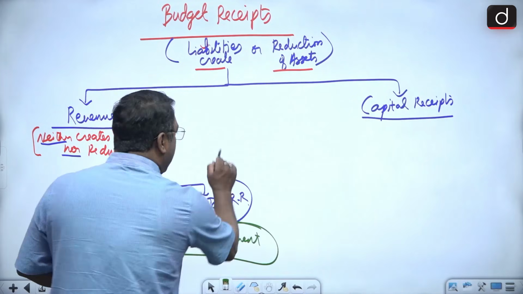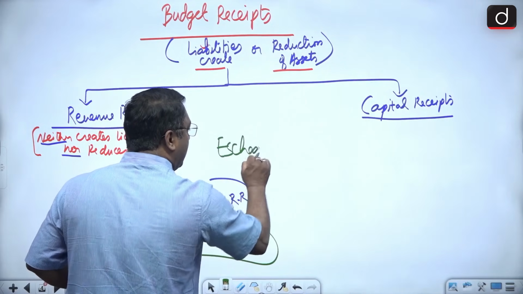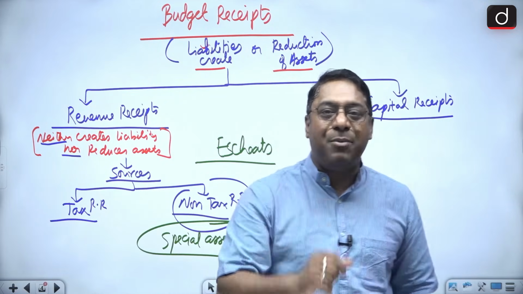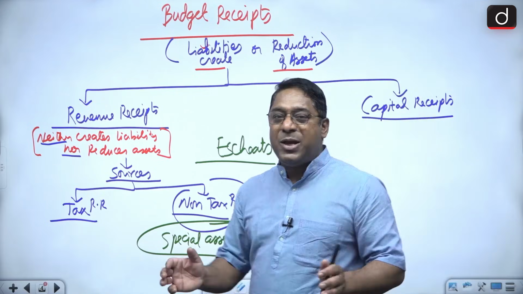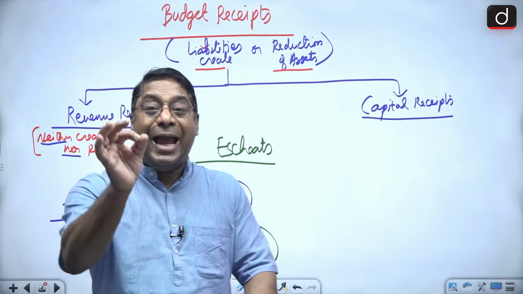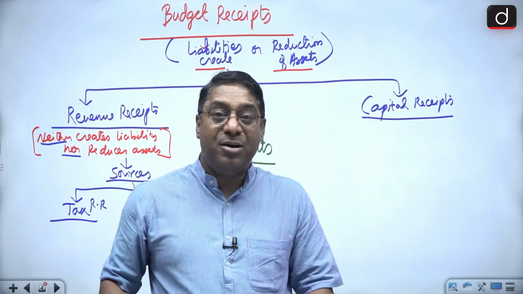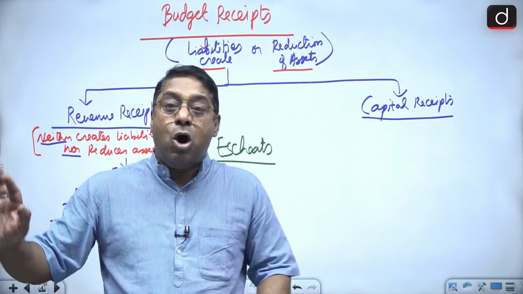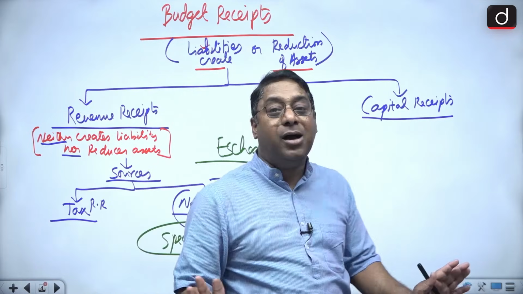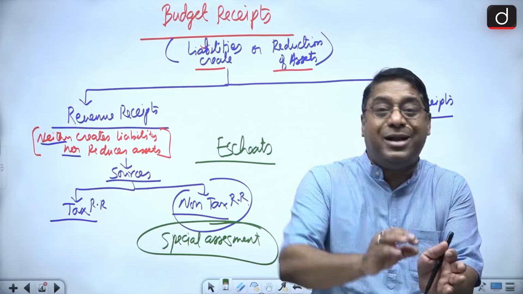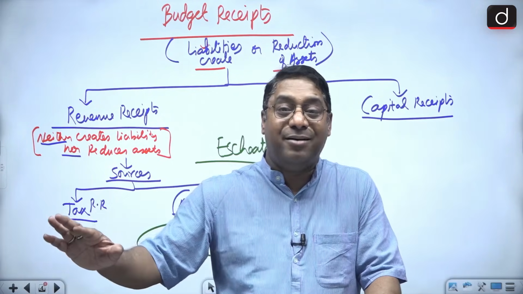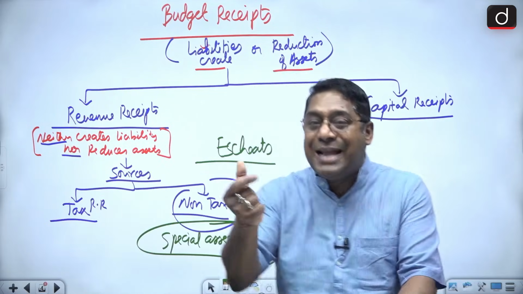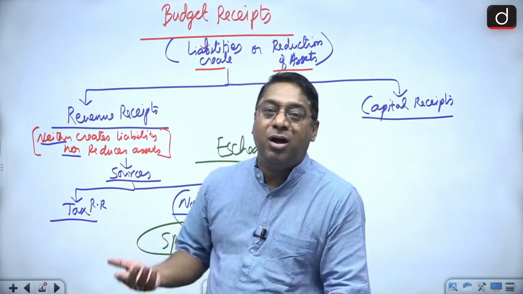One more is very important, and that is escheats. Do you know what escheats is? I'll give you a Hindi name for it: Benami properties. That means those properties which do not have any legal heir. So whose property does it become? It becomes the property of the government. Automatically the property will be owned by the government because it does not have any legal heir. So when it does not have any legal heir, it becomes a Benami property, and that becomes the property of the government.